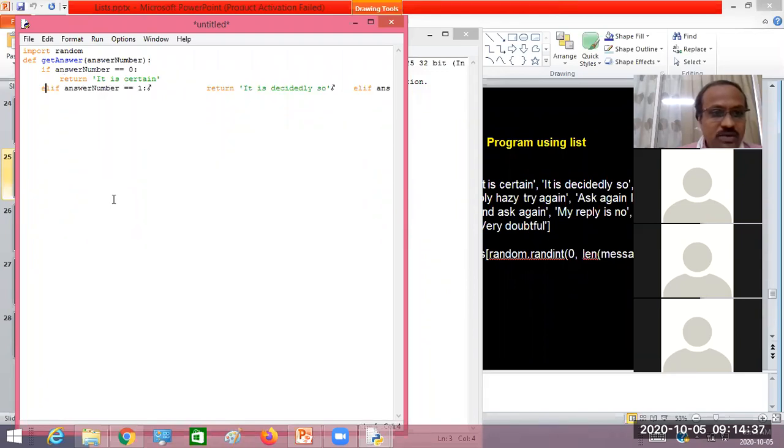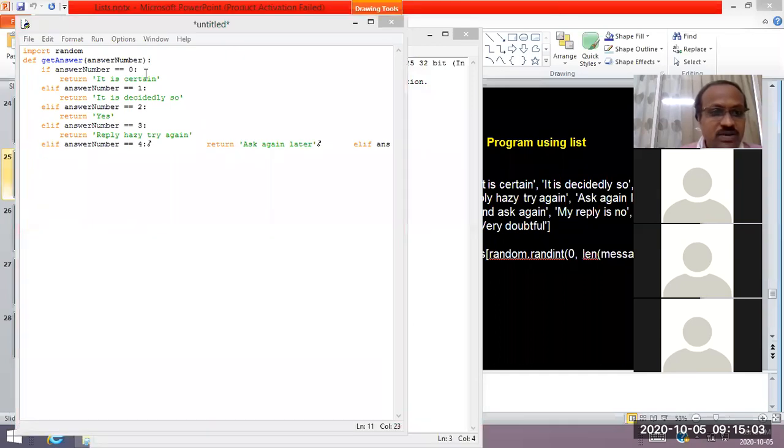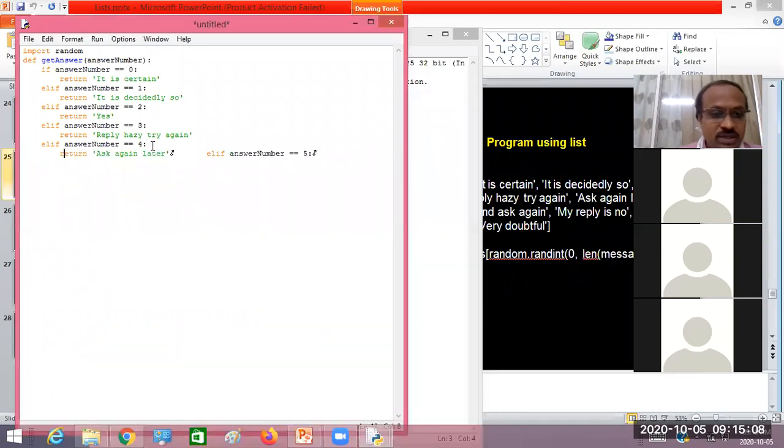So here's the program. What I have here is a function to print the message based on the number generated by the user. In the if statement, I'm comparing the number given to the function. If the number is equal to 0, then I'm going to display a message called it is certain. I'm just finding some fortune of the user. Let me complete this program and then I'll explain.